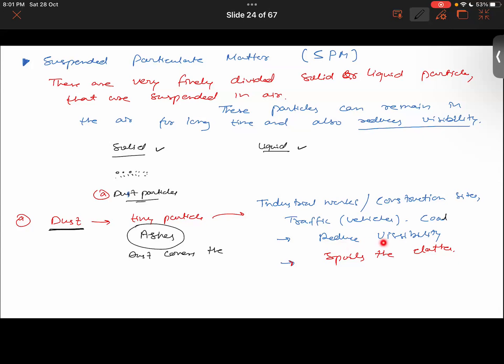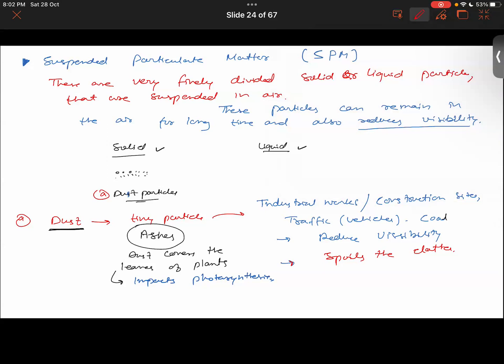Apart from reducing visibility, dust will cover the leaves of plants and trees, and the stomata. You must have observed that. So dust covers the leaves of plants, thereby it will impact what? Photosynthesis. So photosynthesis will be impacted, right? That is why dust particles are not good for the environment.